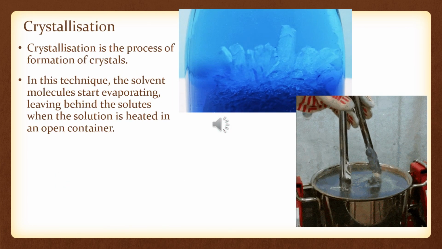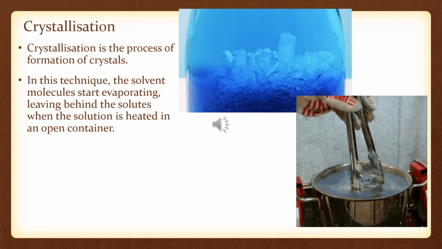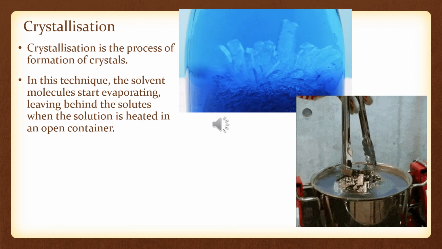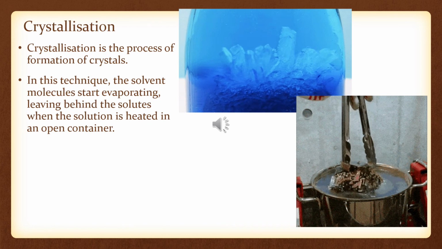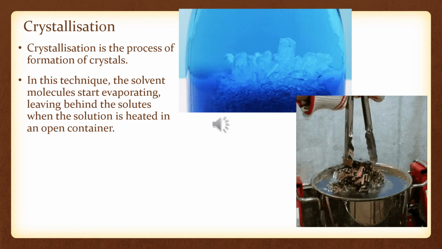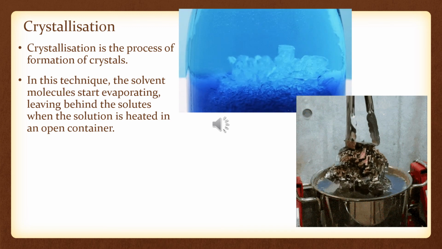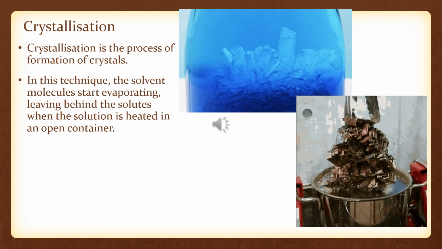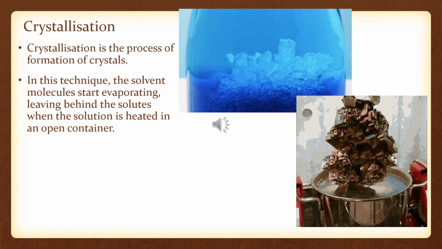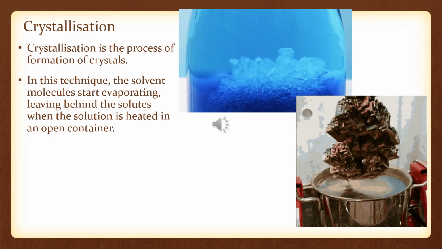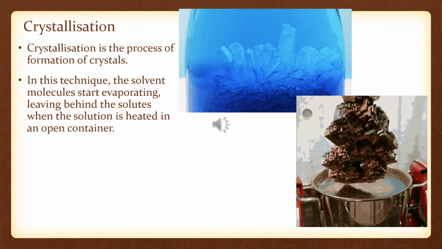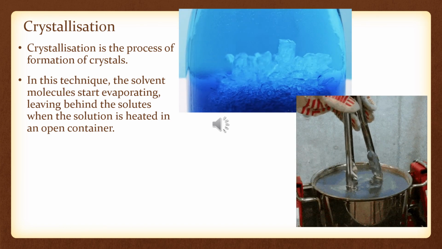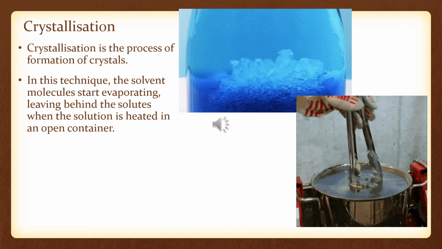The last process which is available in your book is crystallization. Well, this is a process of formation of crystals. So basically what happened is, some salt was dissolved in water, and now I want to separate it. But I know that if I start heating it, the water will get evaporated, but the salt will also burn out. So definitely this is not a way I can treat it. So what we generally use is the method of crystallization. In this technique, the solvent molecules start evaporating, leaving behind the solutes when the solution is heated in an open container.